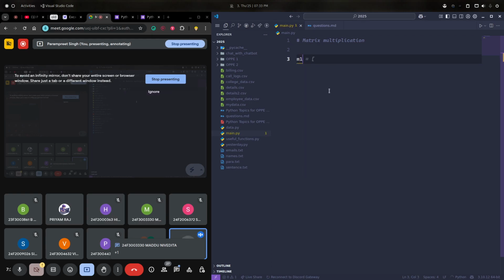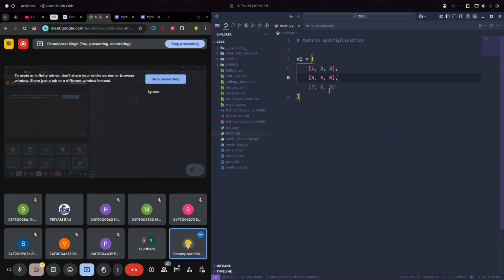I'll initialize two matrices. M1 is 1 2 3 4 5 6, and I'll keep it till this only. M2 is 7 8 9 10 and 11 12. Before doing matrix multiplication, are you all familiar with the topic of matrices? I hope you all are.